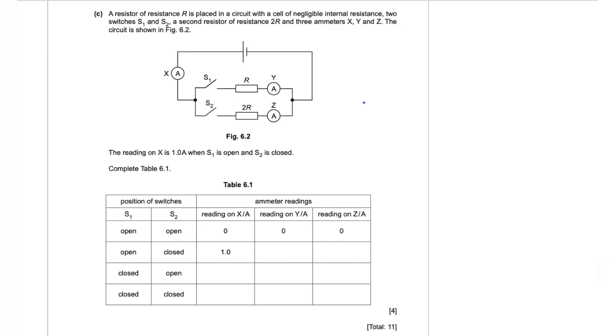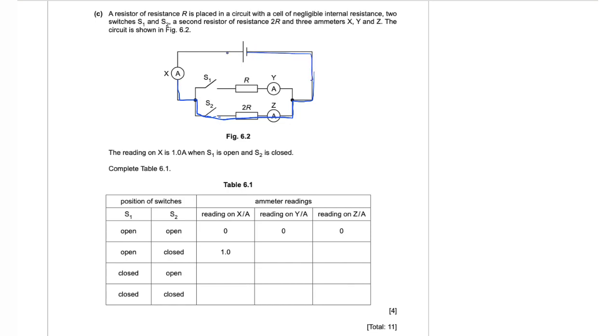Part C, a resistor of resistance R is placed in a circuit with a cell of negligible internal resistance, 2 switches S1 and S2, a second resistor of resistance 2R, and 3 ammeters X, Y, and Z. The circuit is shown in figure 6.2. The reading on X is 1 ampere when S1 is open and S2 is closed. Complete table 6.1. When S1 is open and S2 is closed, which means that this entire path is complete.